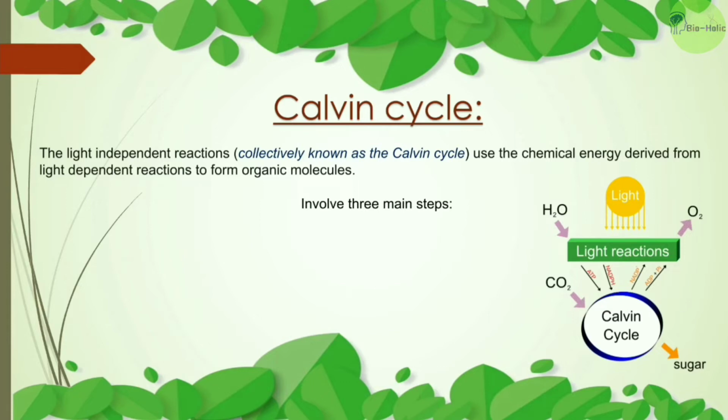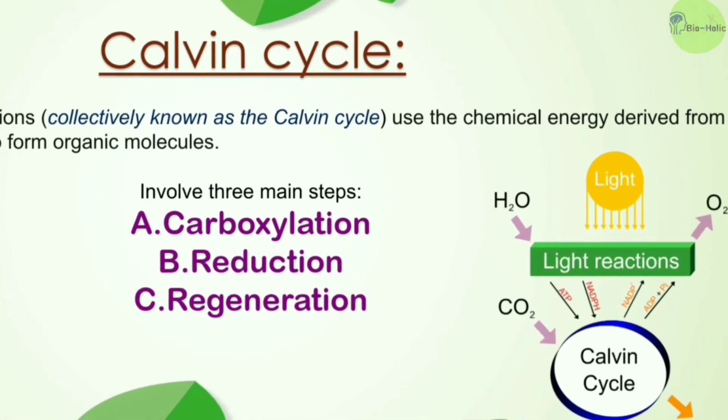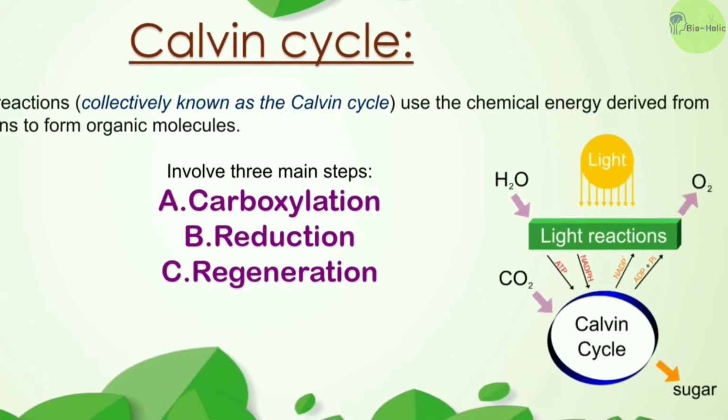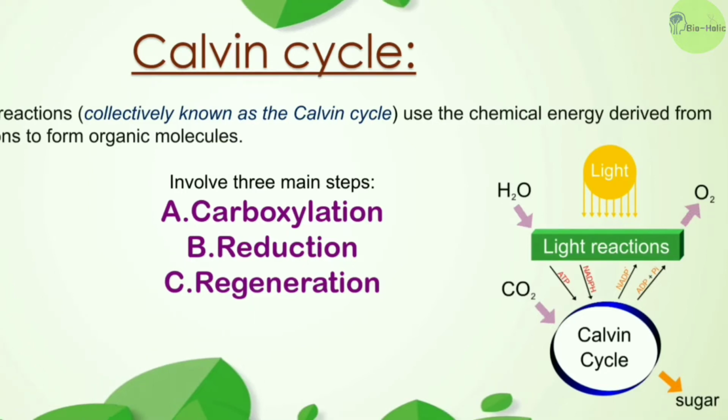And this Calvin cycle involves three main steps: the first is carboxylation, second is the reduction, and third is the regeneration. So during light exposure, at first the light reactions occur where the NADPH and ATP molecules are produced, and these ATP and NADPH are used in the Calvin cycle to make sugar, and in this Calvin cycle carbon dioxide is also required.